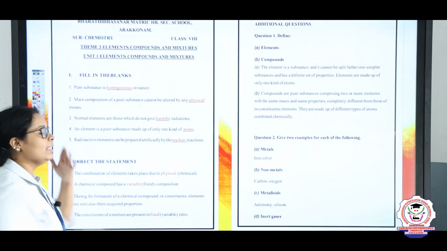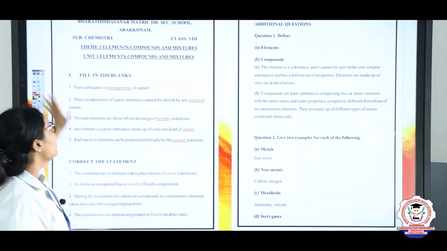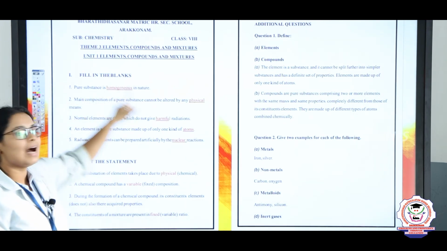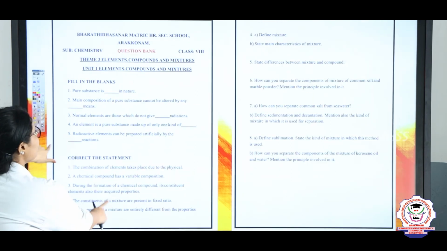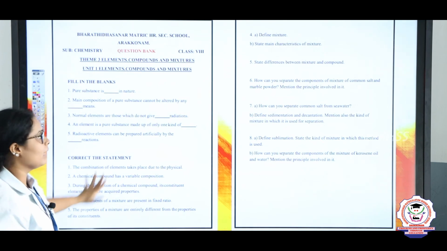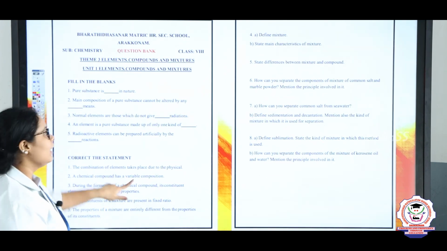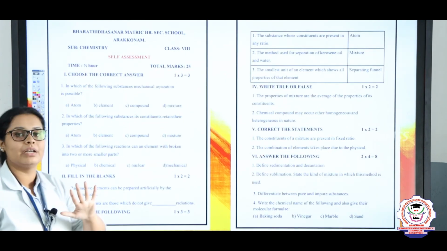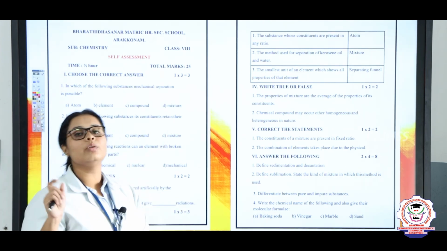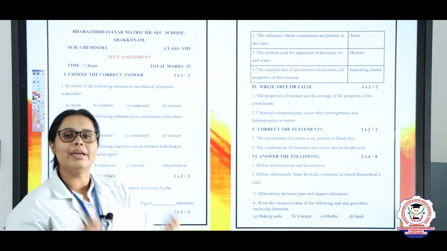So students, in this lesson I have attached the study material, in which all the answers will be given. In the question bank there will be only questions. Later on there will be self-assessment, where you have to go through each question and write down in your notebook or on an A4 sheet.